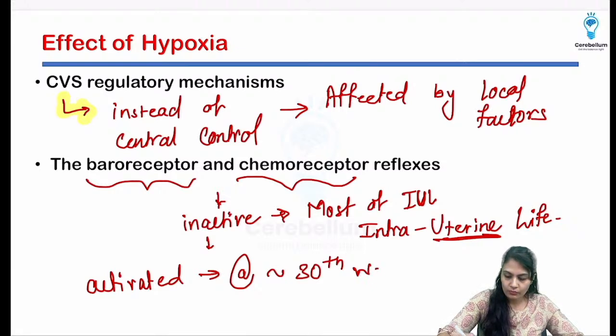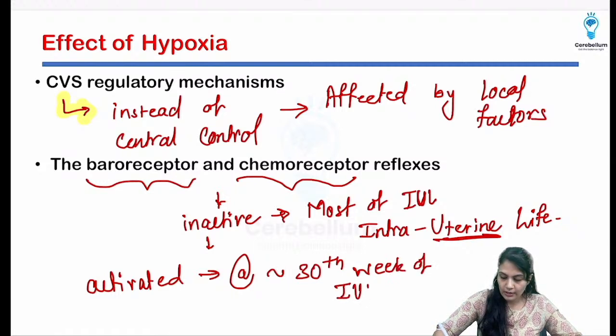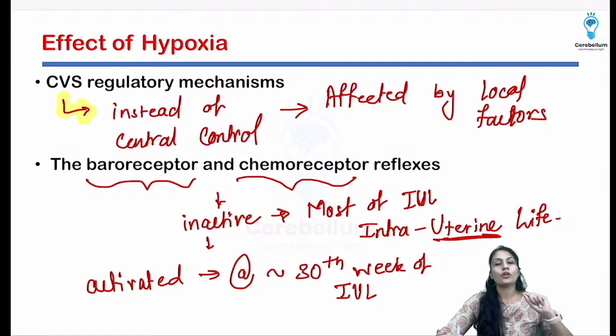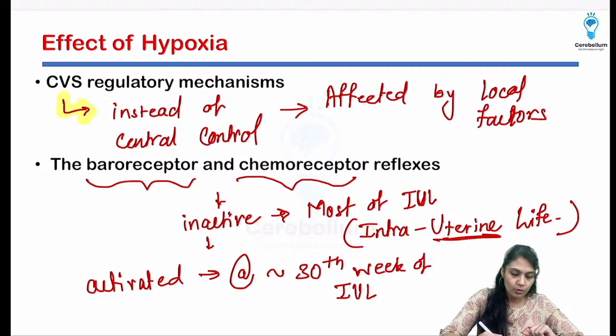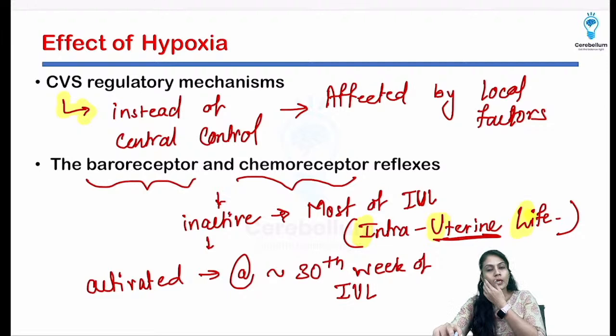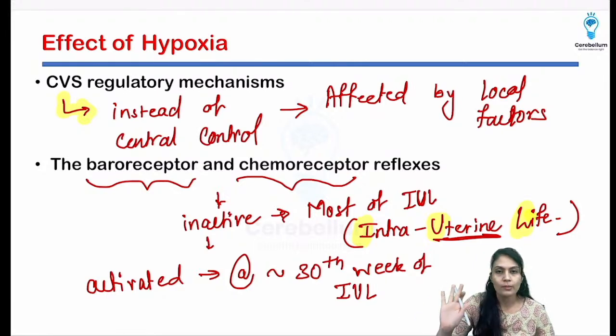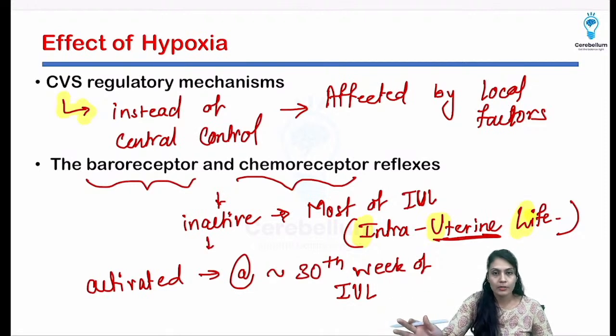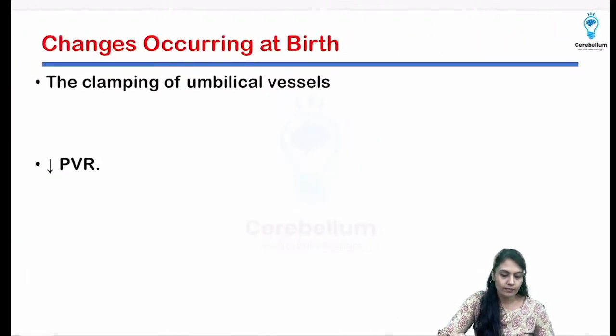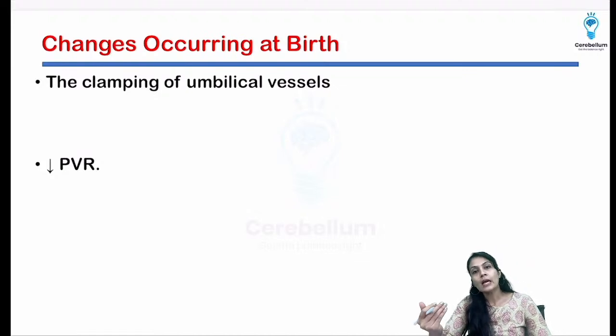30th week of intrauterine life. From now onwards, I am going to mention intrauterine life as IUL, that is nothing but the fetal life. Around the 30th week, that means in the third trimester only, it is going to get activated, not in the first trimester, not even in the second trimester, only and only in the third trimester. Coming to the changes occurring at the birth.